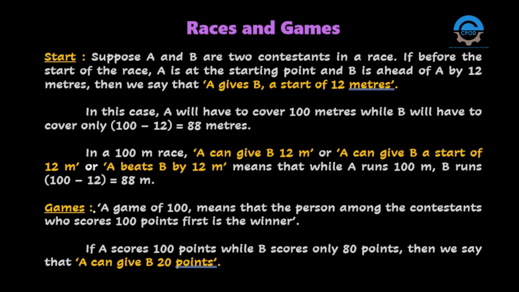The next term is games. In a game of 100, if a person scores 100 points first, then he is considered the winner. So in this case, if A scores 100 points while B scores only 80 points, then we can say A can give B 20 points, that is B is 20 points less than A.